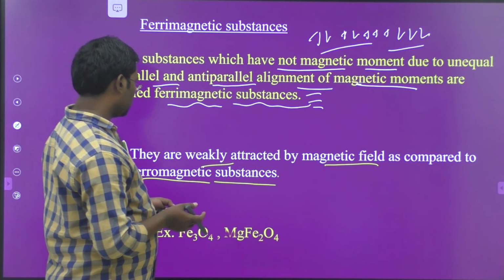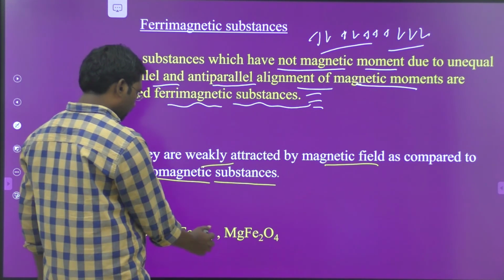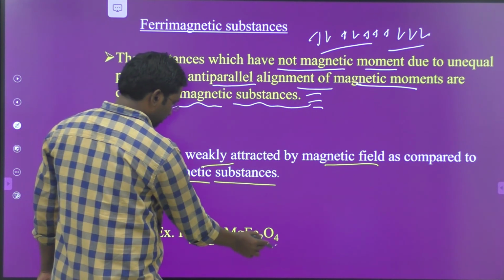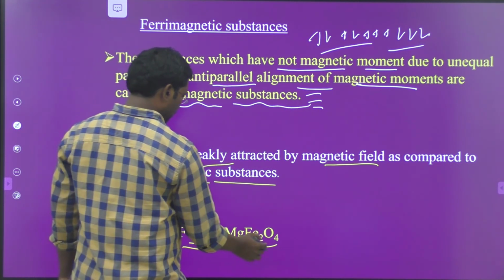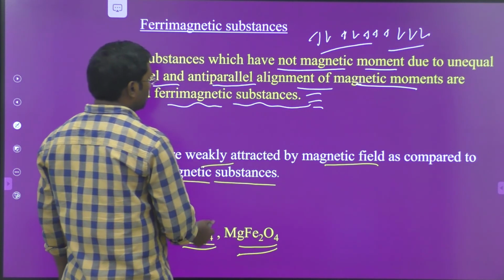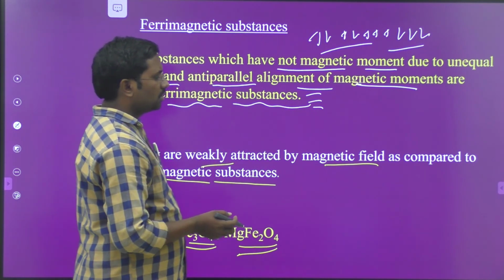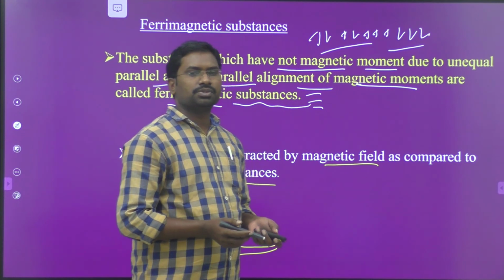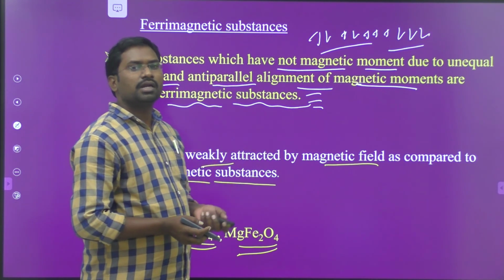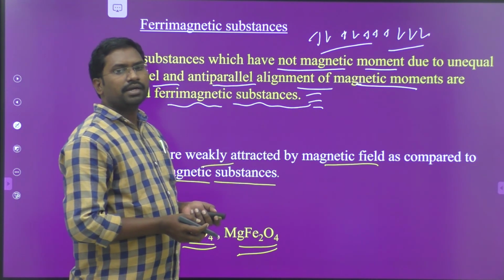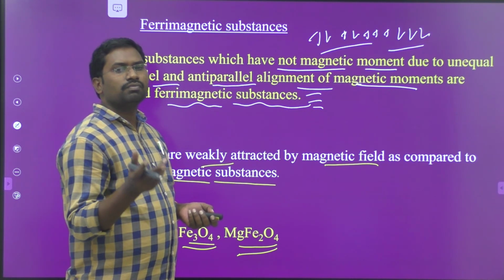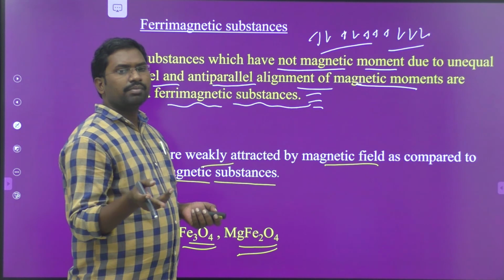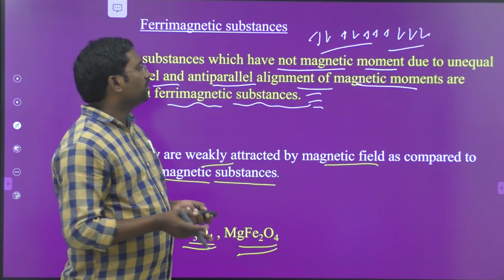The best examples for this are Fe3O4 and MgFe2O4. These are the best examples for the ferrimagnetic substances. These are the main classifications of the magnetic substances: paramagnetism, diamagnetism, ferromagnetism, ferrimagnetism and antiferromagnetism.